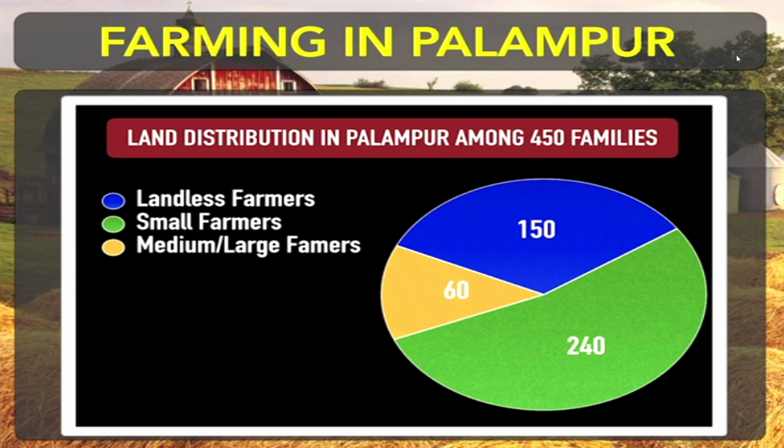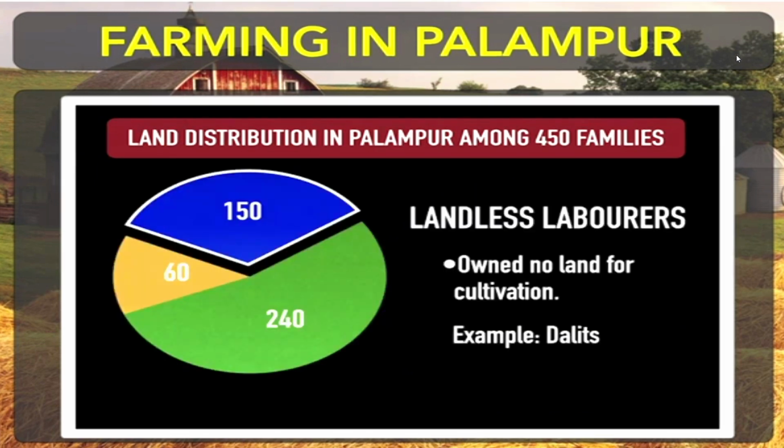As you can see, the blue color shows the landless farmers. These are the landless farmer families who own no land for cultivation. They were basically Dalits, and they were working as landless laborers on the fields of other people, commercial farmers, big farmers.